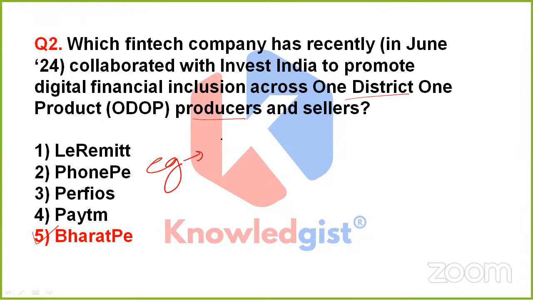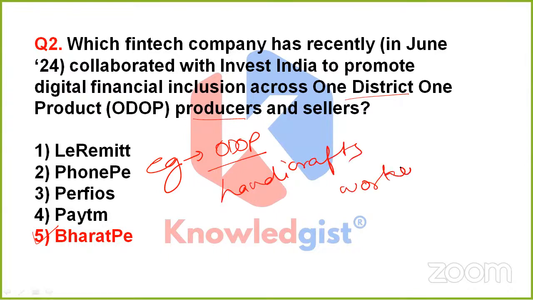If someone asks you where you see this ODOP program working properly, you would say that it has helped many handicrafts workers in UP, that is Uttar Pradesh, find employment and boost the state's economy.